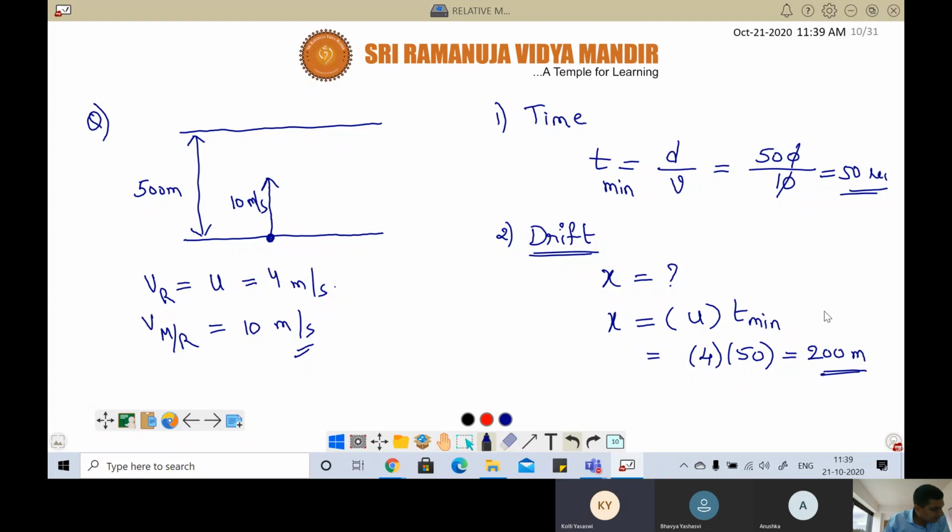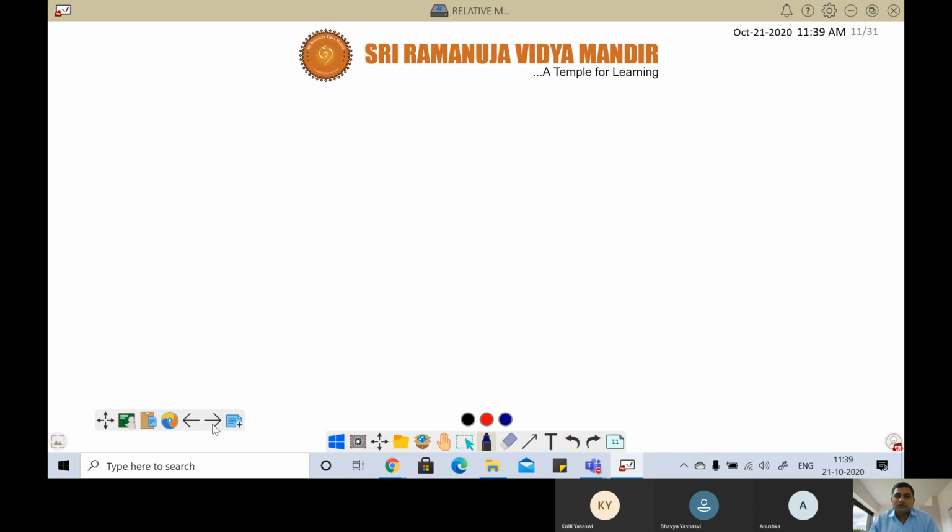Are these problems difficult? No, sir. Okay, so like this you can easily calculate. Simple problems. Only these three quantities will be there. That's all. So that's about those two cases, crossing the river in shortest path and crossing the river in shortest time. Please remember those formulas. So now we'll go to the next one, that is called aeroplane wind problems.